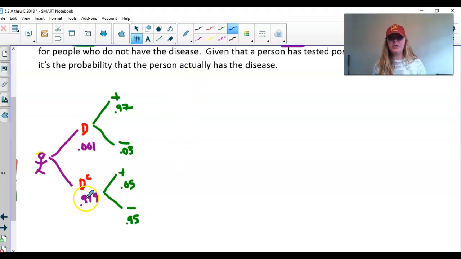Next up, what we want to do is find the sample space and the probability of each event. So this first thing that could happen is the person could have the disease and test positive. We want to figure out the probability of this happening. We're going to use the multiplication rule, 0.001 times 0.97.